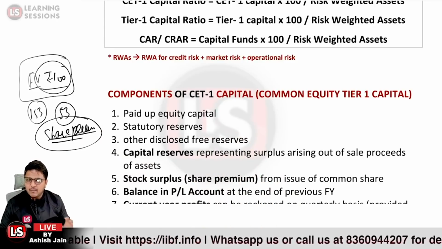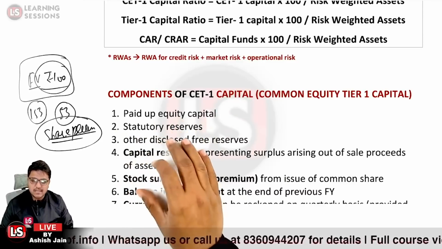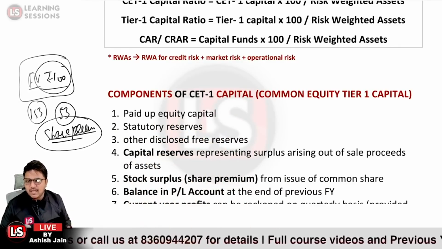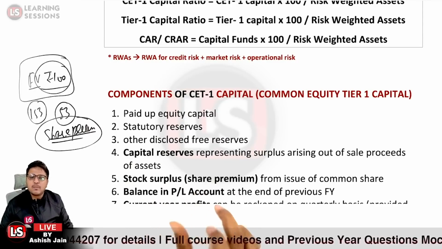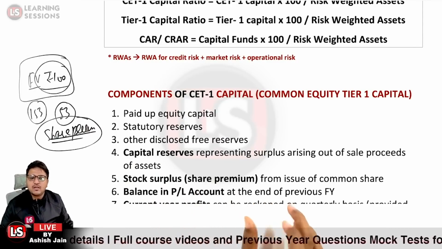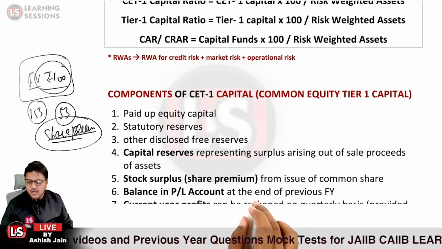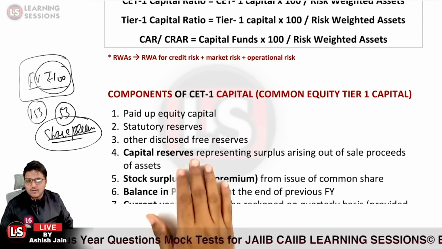Okay. And let me tell you that different types of shares can be issued. It can be the PCPS, it can be the RCPS, PNCPS. Now what these actually are, I'll be just letting you know about it. Other than that, the balances in the profit and loss account at the end of the previous financial year. So in the previous financial year, whatever balance was there under the profit and loss account can also be considered a component of the CET1.